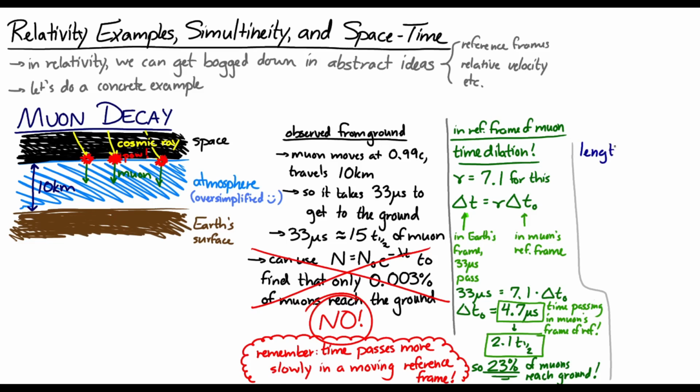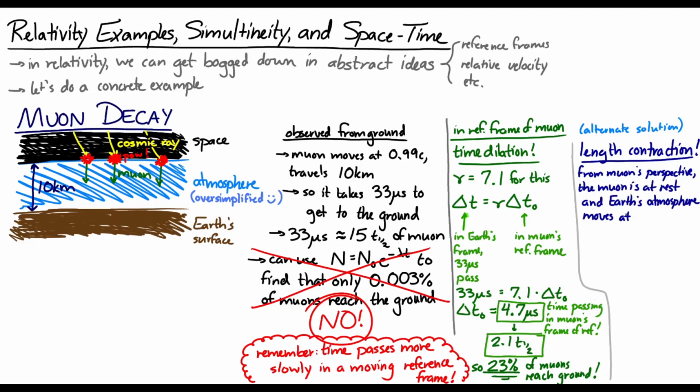An alternative way to think about it is not with time dilation, though. It's with length contraction. Consider the reference frame of the muon. If we consider the muon to be at rest, then the Earth and the Earth's atmosphere are traveling toward the muon at 0.99 c, so the Lorentz factor is about 7.1. From the muon's perspective, the Earth's atmosphere is moving toward it, and its length is contracted.